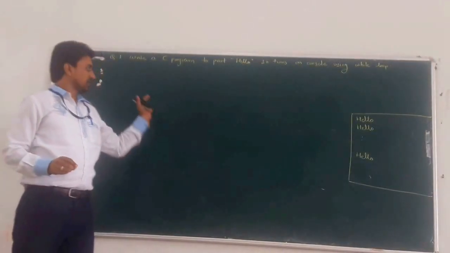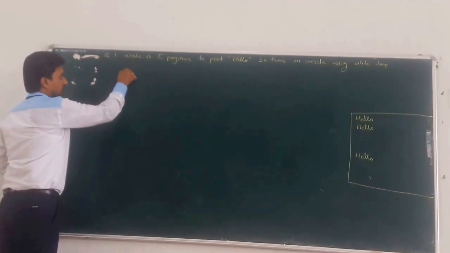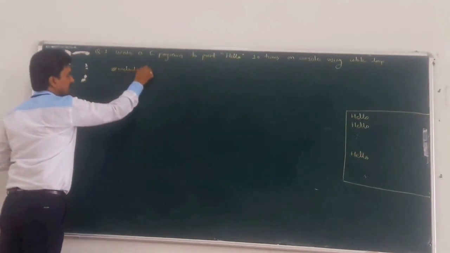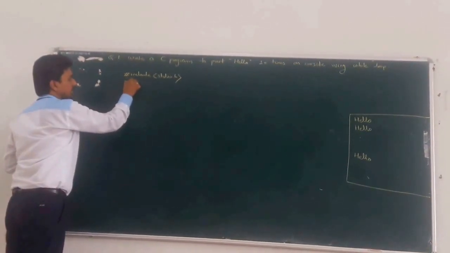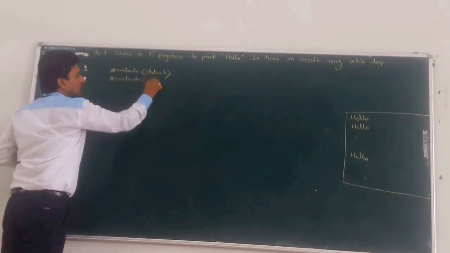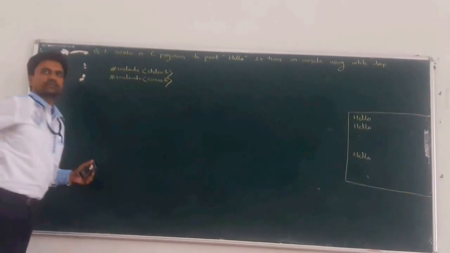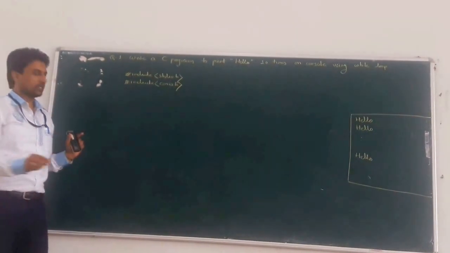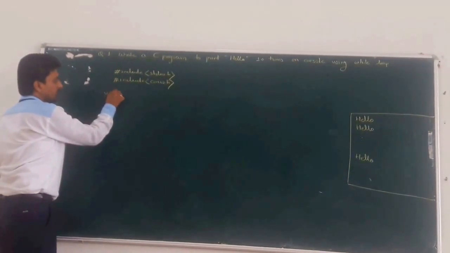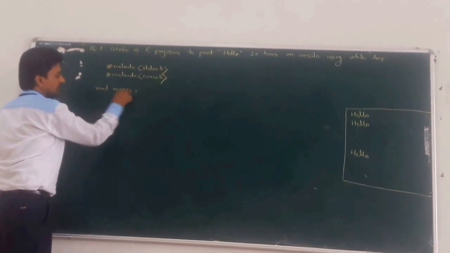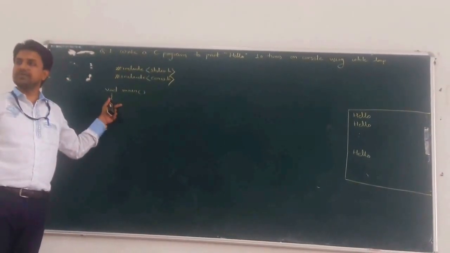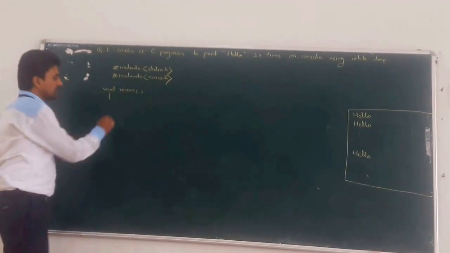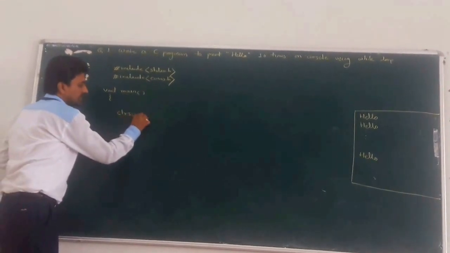Use a while loop. So we start our program by including the header files, that is hash include stdio.h. The next header file is hash include conio.h. Clear? Next, we start our program from the void main function. Next is variable declaration. The first statement is variable declaration or variable initialization. Next, after that, clear screen.